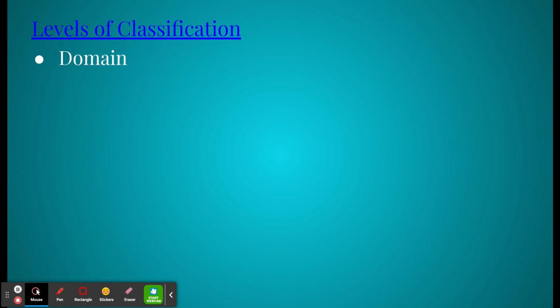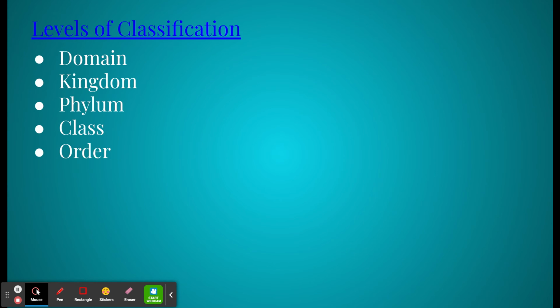You have a domain, which for current purposes, we have eukarya, archaebacteria and bacteria. And then the domain can be broken down further into a kingdom. The kingdoms can then be broken down into phyla. Phyla can be specified even more into a class.